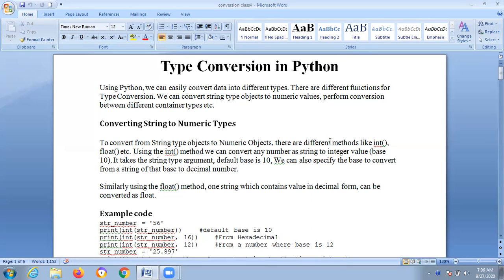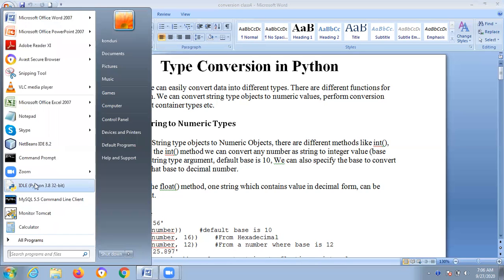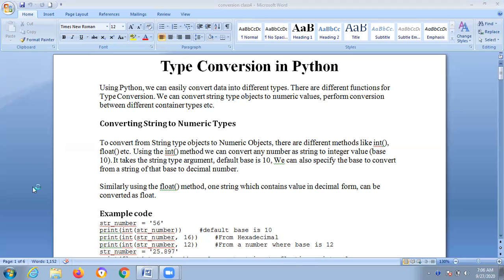Take the first thing, converting a string to numeric types. That means here the string can be enclosed either in single quotes or double quotes, and it should be converted into numeric types like int, float, whatever we require. By default, it will take base 10. And here I want to demonstrate practically. For this, you need to open the Python shell.